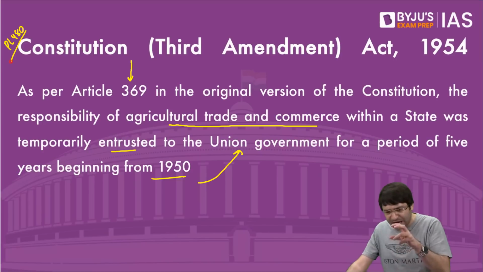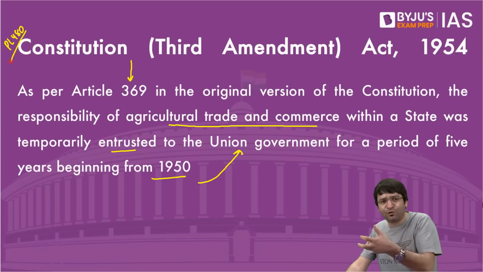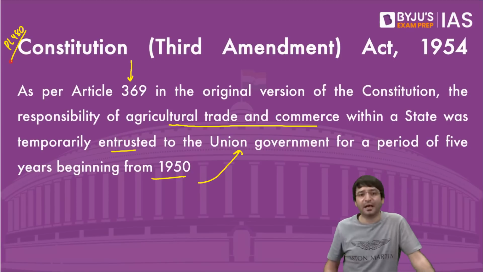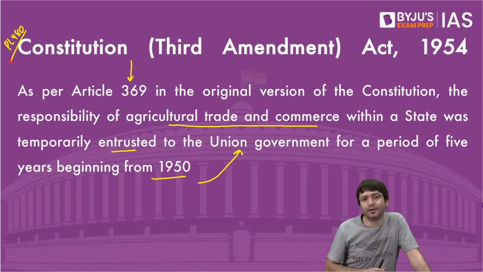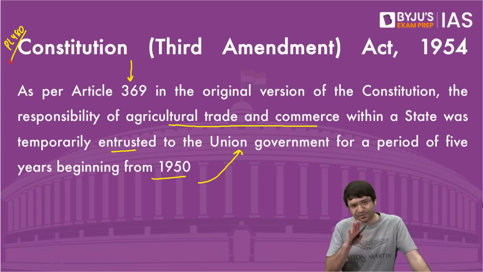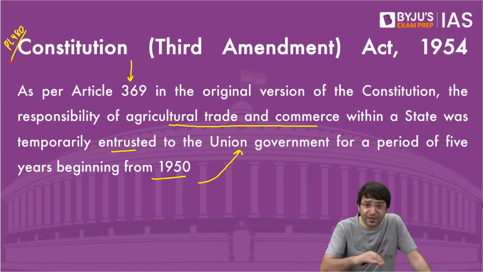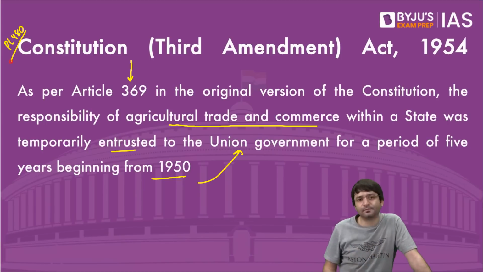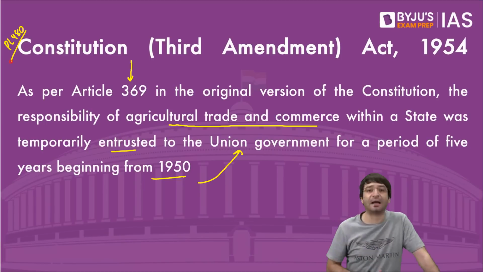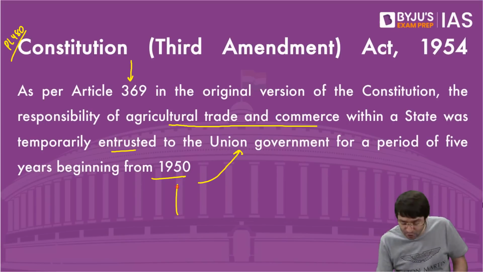That means after the independence, some states would have been self-sufficient in food, others would not have been, and others were not. Can the state act as a mute spectator and see people dying of hunger while others are overfeeding their citizens? That is why this matter was kept under the concurrent list only for 5 years.